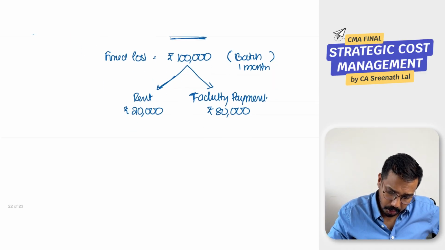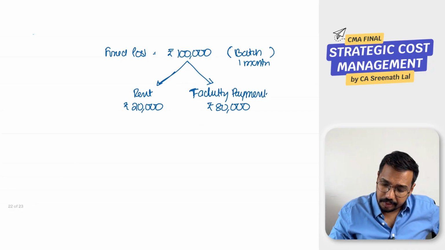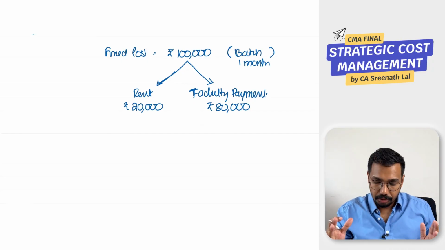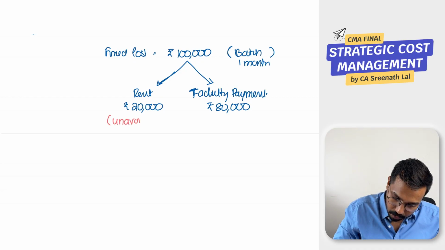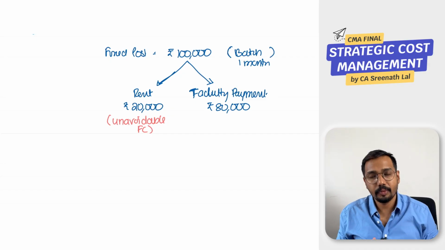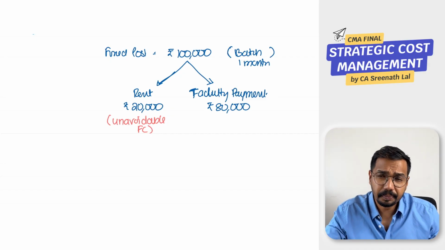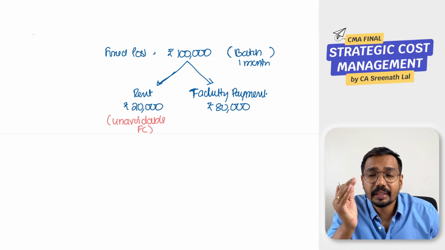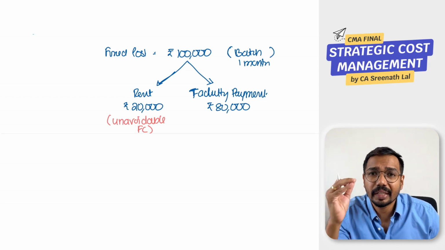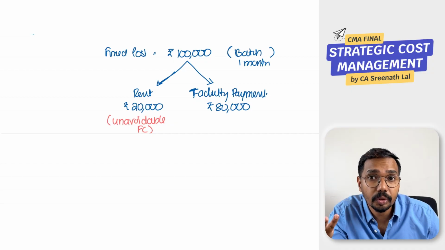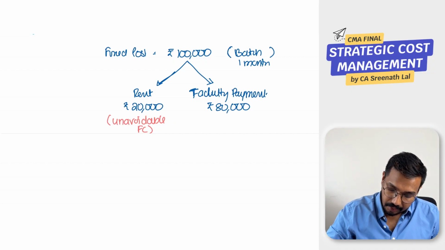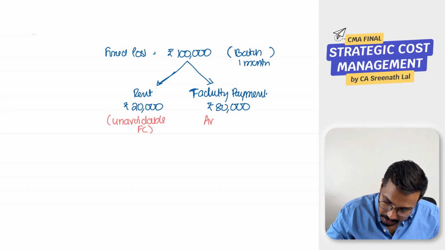Perfect. So this fixed cost can be categorized into two. Rent we can call unavoidable fixed cost. Why is it unavoidable? Even if you are discontinuing this batch, which means even if you are canceling this batch, you have to pay rent. So rent is an unavoidable expense. Whereas faculty payment is avoidable fixed cost.